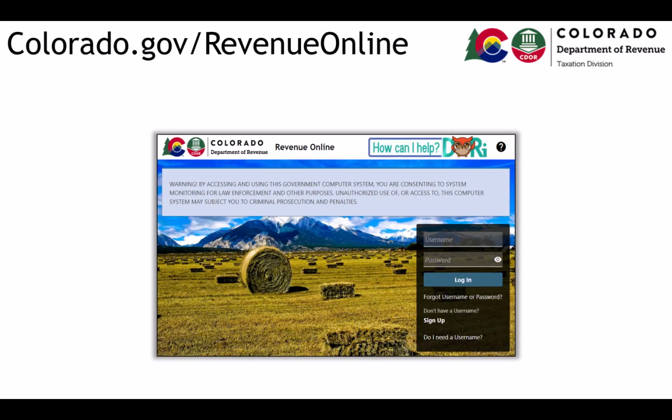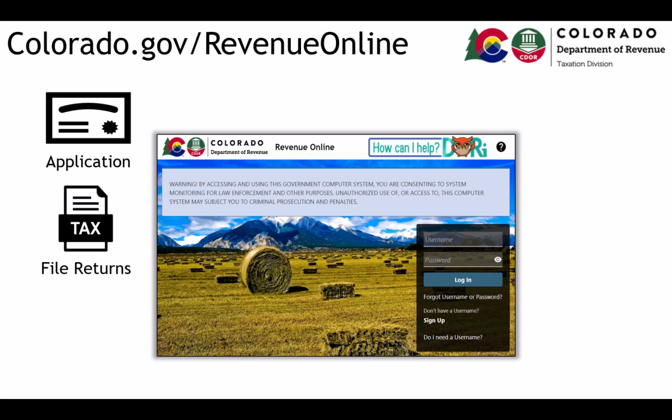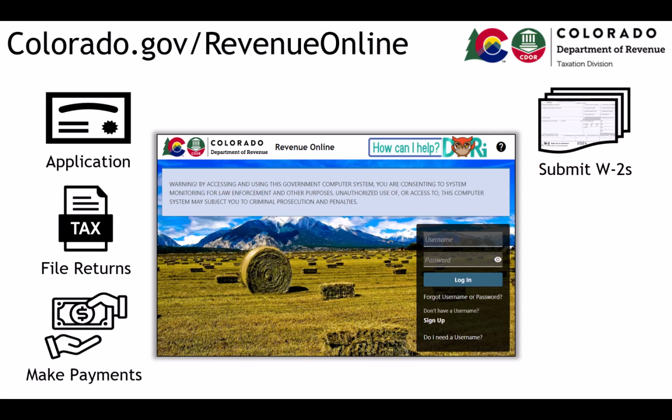Revenue Online is an administration portal that you can use to apply for a license, file returns, make payments, submit year-end withholding and copies of W-2s, and sign up to receive email alerts about important tax information, including changes to tax laws.